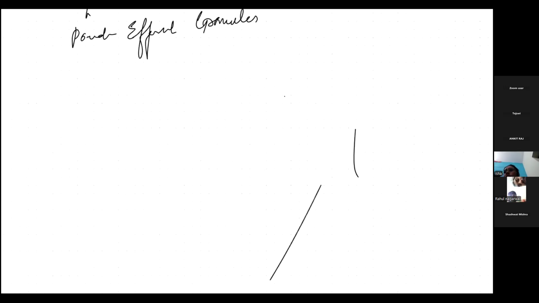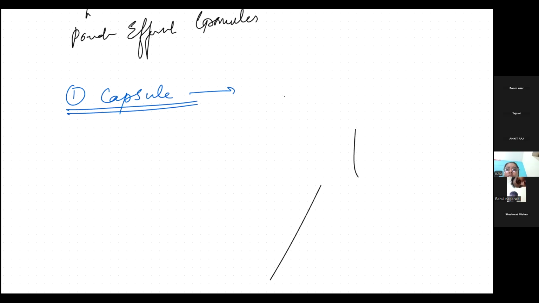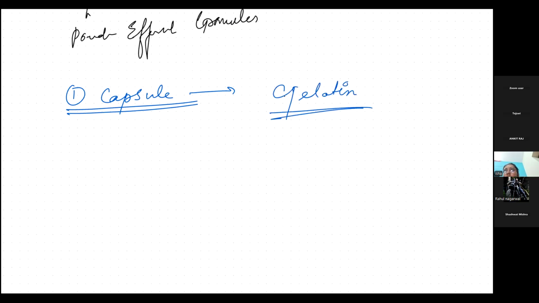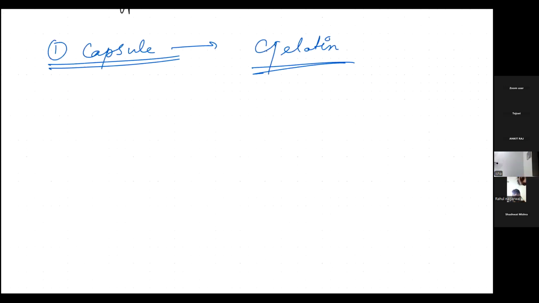Okay, so first if I talk about capsule. When we hear the term capsule, one important thing that should come to our mind is gelatin. Now what is gelatin? We know it's an inert substance. It is not going to interact. In further classes we will see what an inert substance in a drug is, what an active substance in a drug is, and why these inert substances are important. So gelatin is basically the covering, and the drug is inside, isn't it? So capsules are gelatin. You can give any example of a capsule, such as calciferol, that is vitamin D3. We know there are capsules for it.